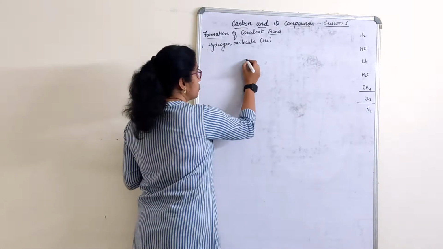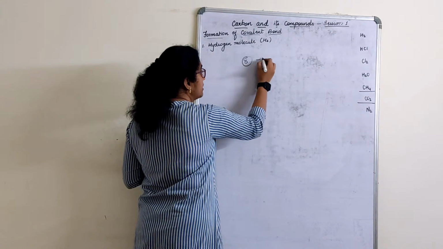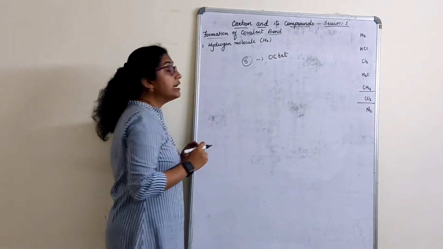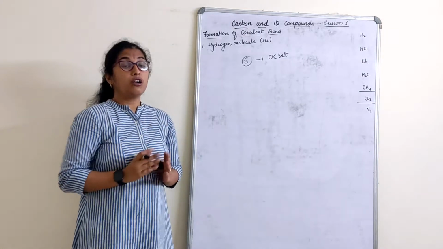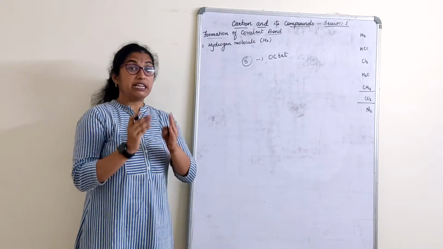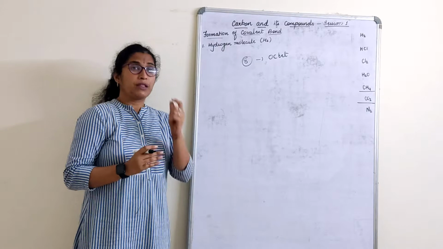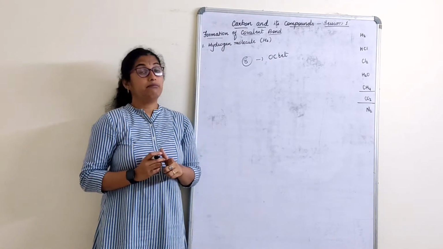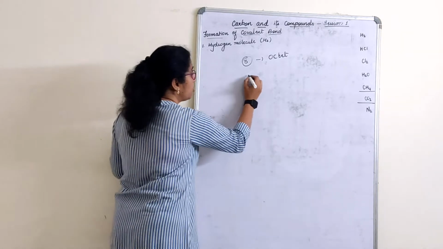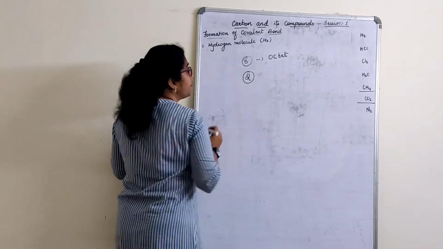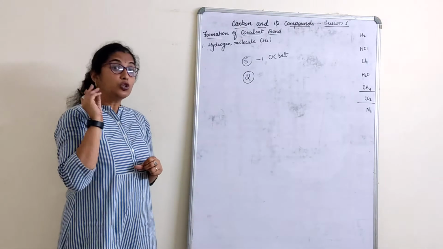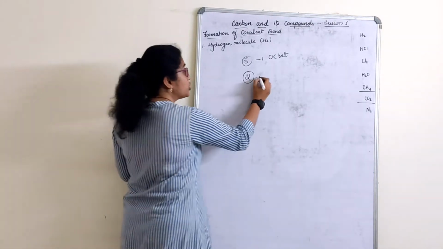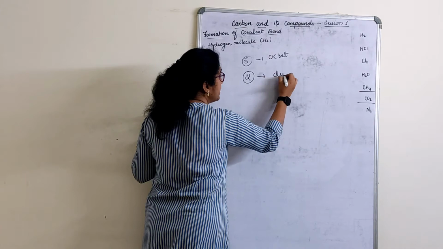That is, the last shell has to be filled with 8, which is called the octet structure. If in case it is not able to fill with 8, there is another option also. If you remember, I had just told this once while discussing metals and non-metals, it can also have its configuration filled with 2 electrons only, which is called the duplet structure.